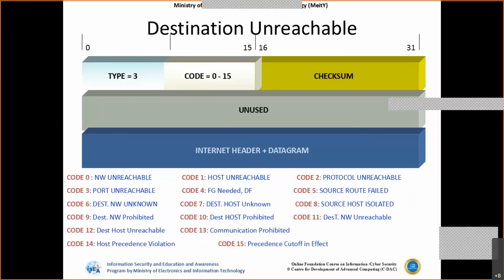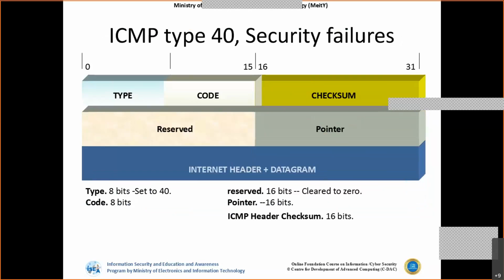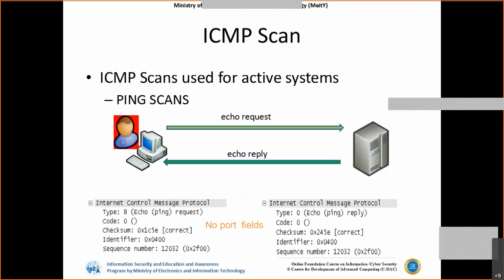We have already seen destination unreachable, or there may be mechanisms like source quench, where the system is unable to take the entire load or the entire bandwidth at a time, and then we get the source quench, as well as security failures. As we have seen, ICMP is a simple scanning technique, where I can use the ping command to scan a single host or the entire network range. An echo request is generated by ping. If I send a ping echo request and get an echo reply, that means a ping reply, then we can say the system is up.